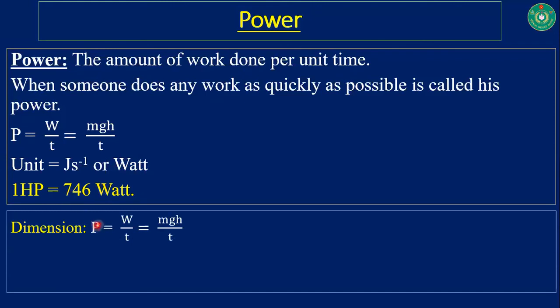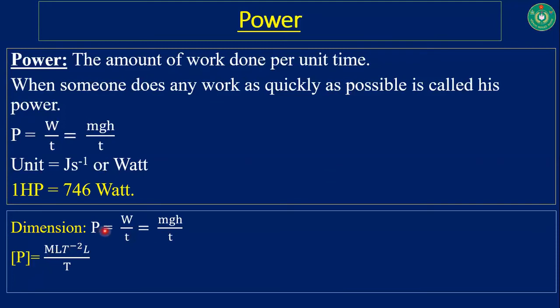Dimension. It is a very important question for MCQ. What should be the dimension of power? Okay, boys, I'm going to discuss the dimension of power. Let's see. Dimension is defined by square bracket.